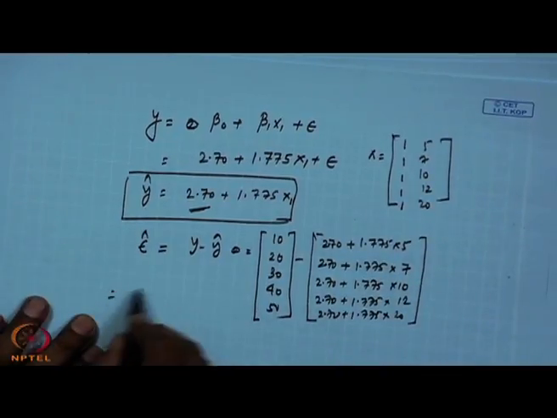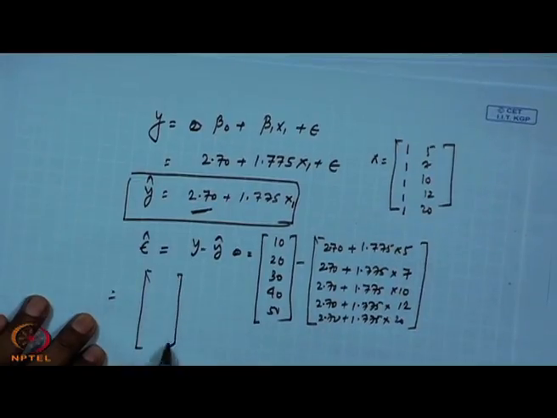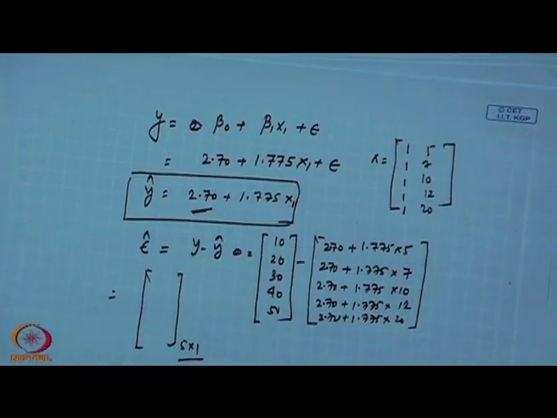This will give you your error values. It will be 5 cross 1. Okay. I think this is what estimation is.